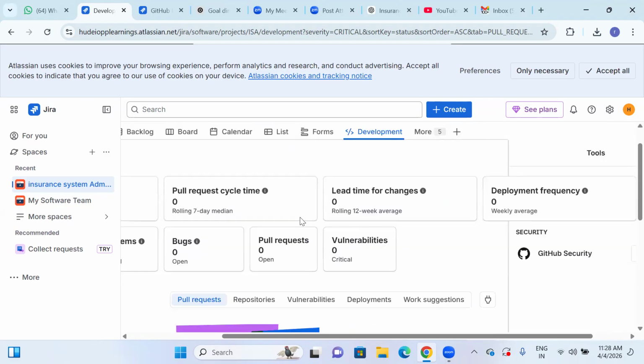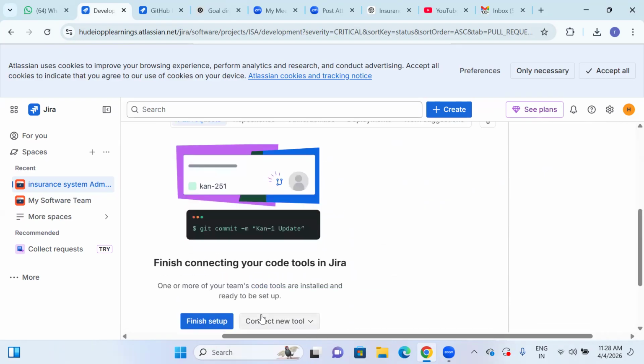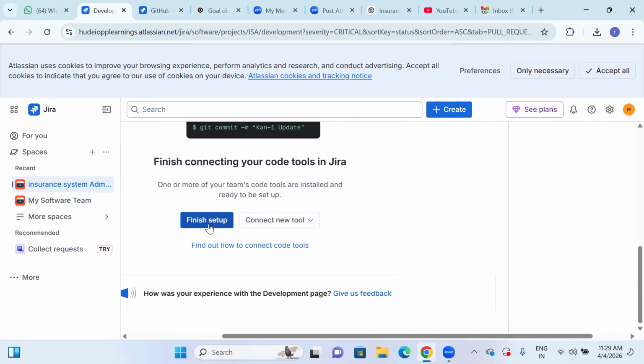If you have any new tool, we can add it. Otherwise, we can click on create setup, finish setup. So finish connecting your project with the code tools. What are the required code tools? We can finish it.